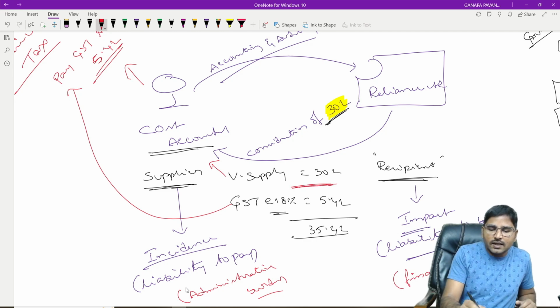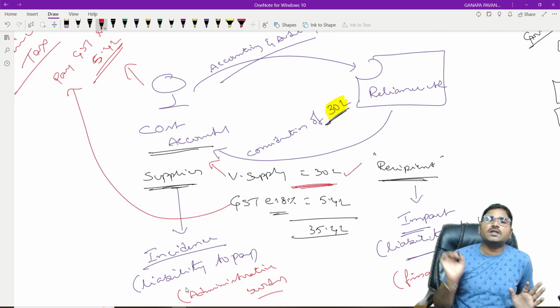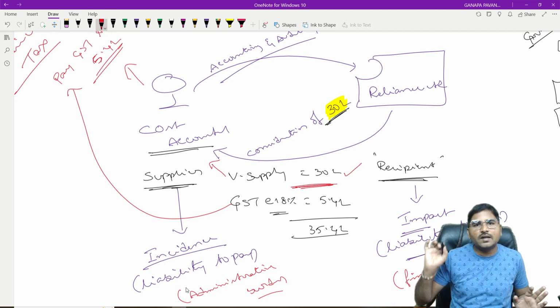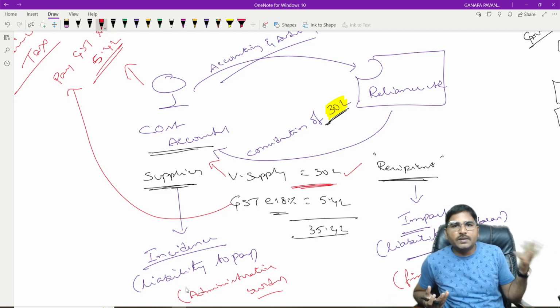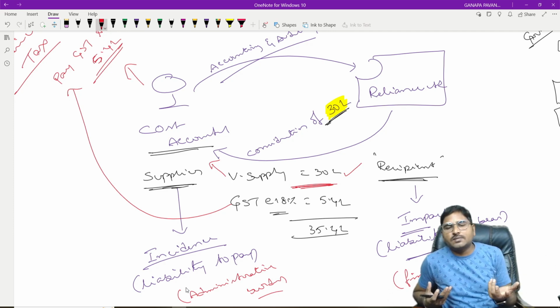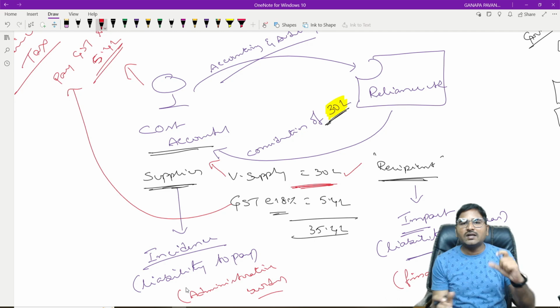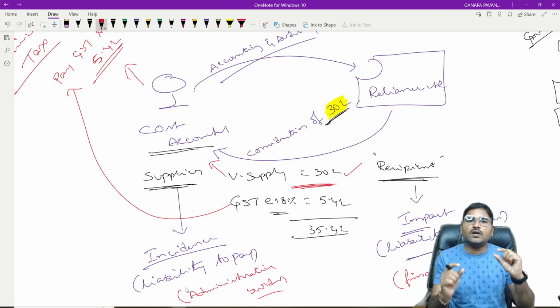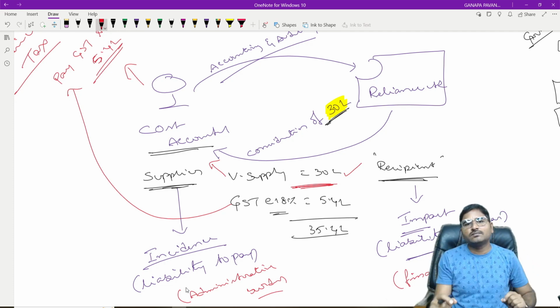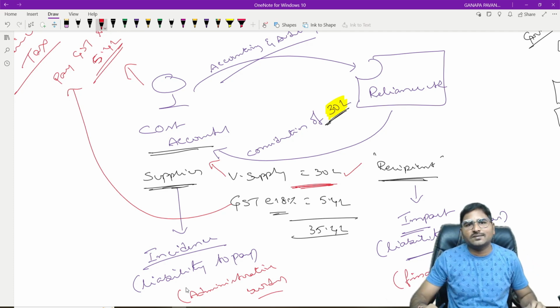And indirect tax is a transaction based tax. Whenever a transaction takes place, we are liable for payment of the tax. Suppose, take another example. If you intend to buy a mobile phone from, say, a Big C showroom, the Big C showroom person becomes the supplier and you are the recipient. Whatever the worth of the mobile phone you are purchasing, you have to pay tax on it, irrespective of profit or loss. Whether the Big C showroom person sells the mobile phone at a profit or loss, irrespective of that, the value at which the transaction takes place is the value on which we are liable for payment of the tax.